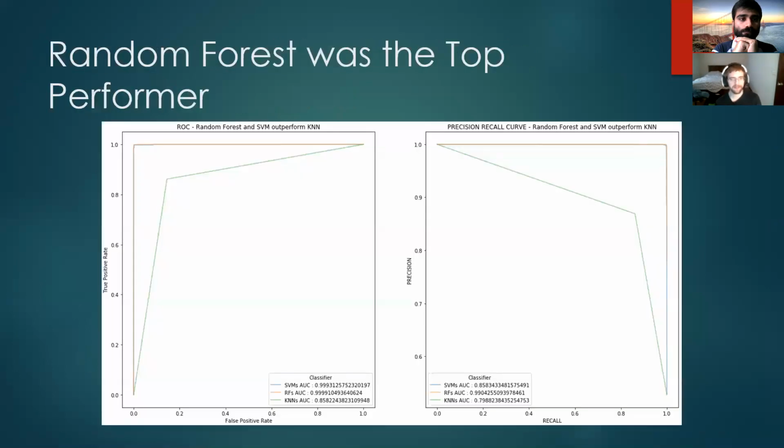Looking at the ROC curve on the left, random forest outperformed both of the other models, just barely beating support vector machine. Both random forest and support vector machine greatly outperformed k-nearest neighbors. And looking at the precision recall curve, we can see that random forest outperformed both support vector machine and k-nearest neighbors. For that reason, we consider random forest to be our top performer, and that's what we use for further analyses.